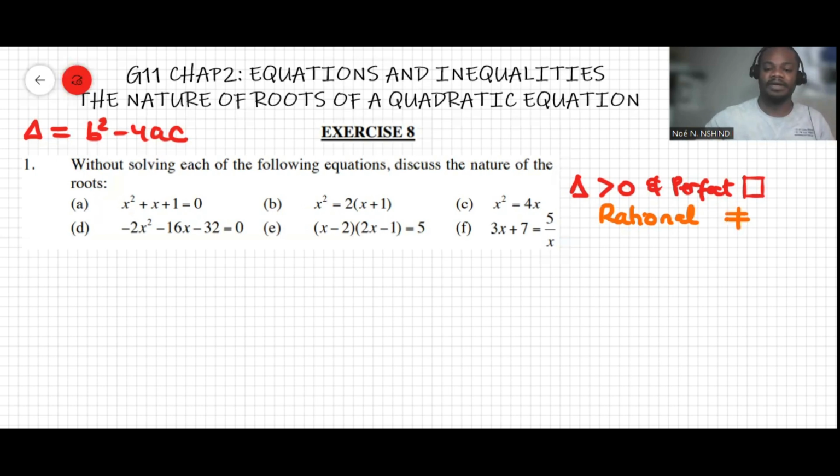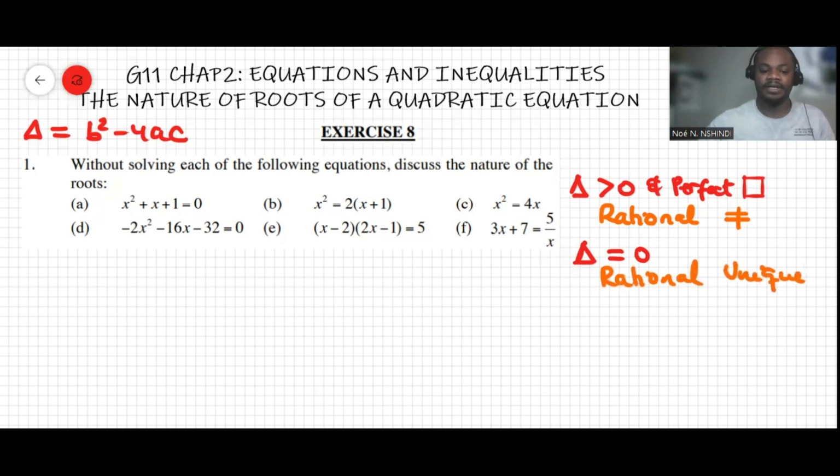But now if delta is equal to 0, then the root is unique, and rational. I'll say here it is rational and unique.